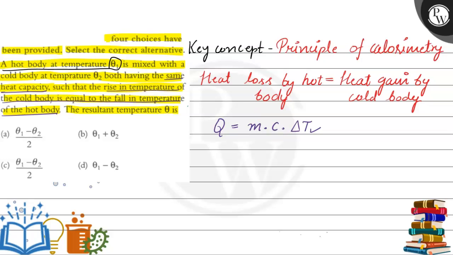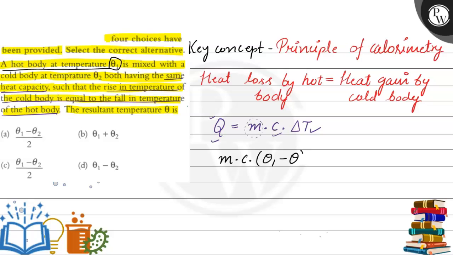So this is our formula, and C is constant, change in temperature is constant, and by the principle of calorimetry the heat loss is equal to heat gain, so the amount of heat is also constant. So now in our whole equation only mass is left, so mass will also be constant here for the colder and hot body. Now the heat loss by the hot body is equal to mass times heat capacity times change in temperature. The hotter body will have the higher temperature, that is theta 1.